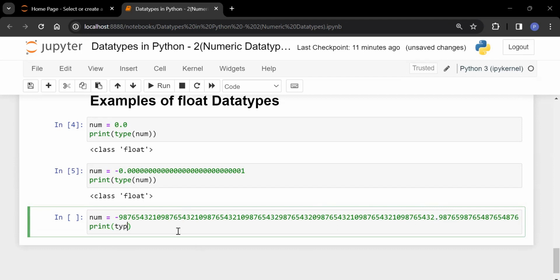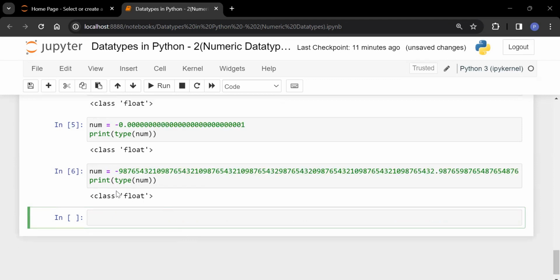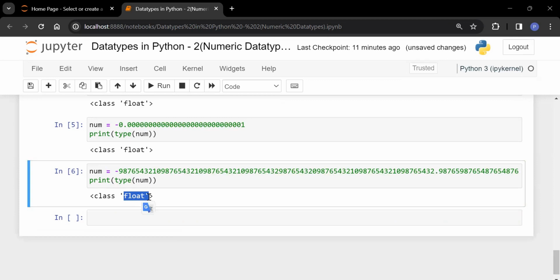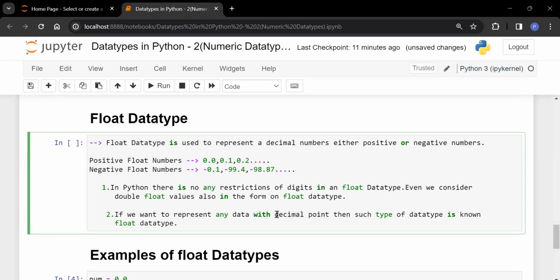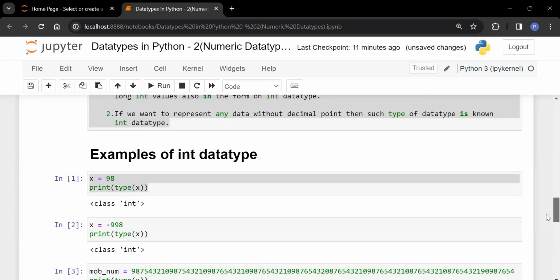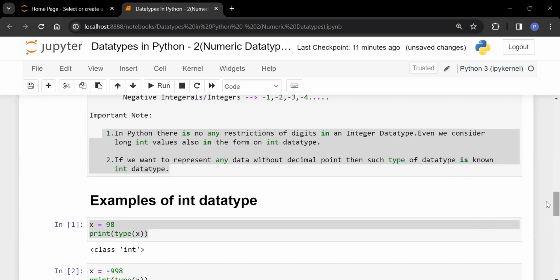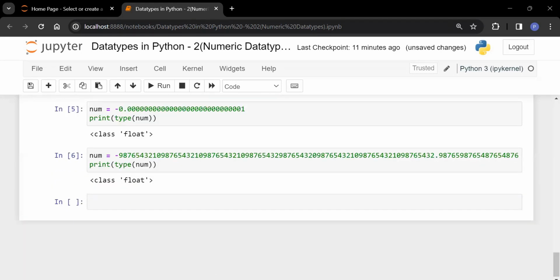Let's check what is the type of it. Is it a float number or not? It is also a float number. So float number is very simple. If any value is having a decimal point, then that is your float data type. And if any number is not having a decimal point, then that is your integer data type.